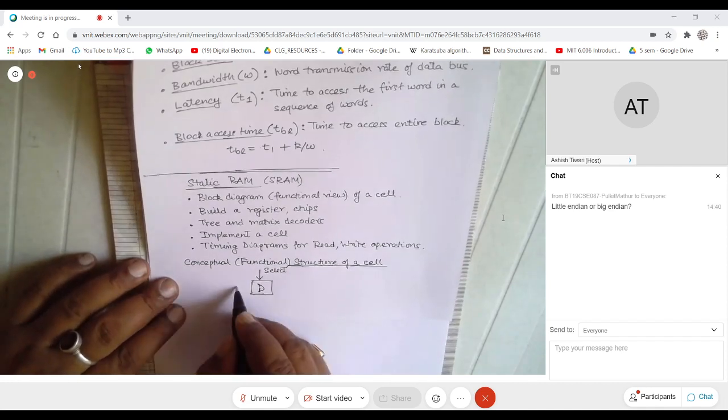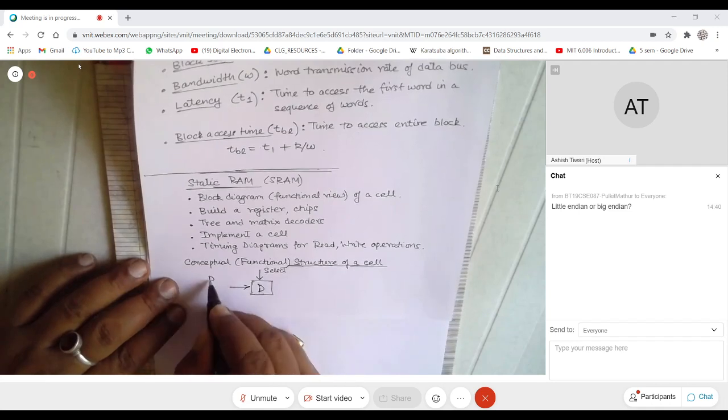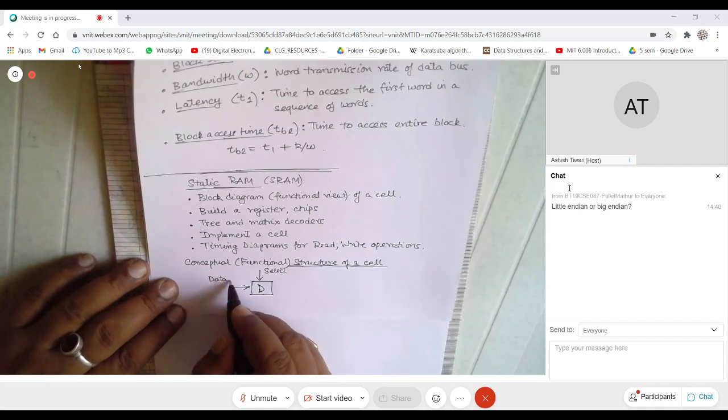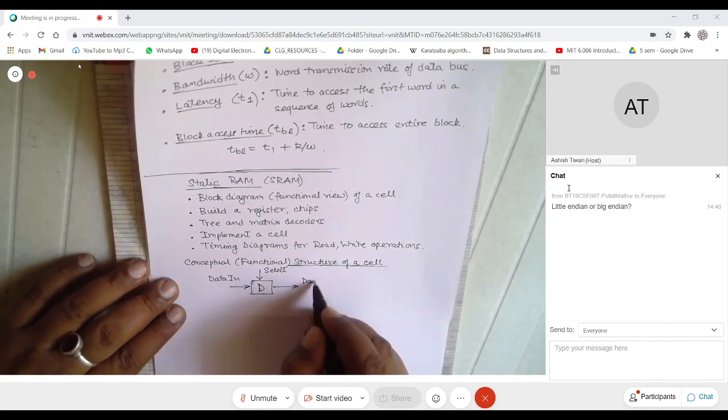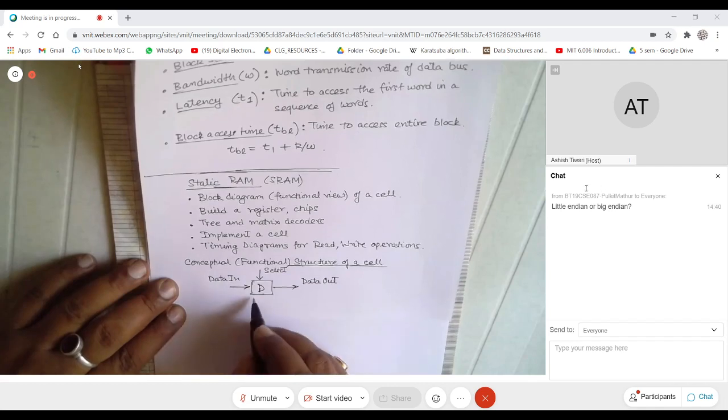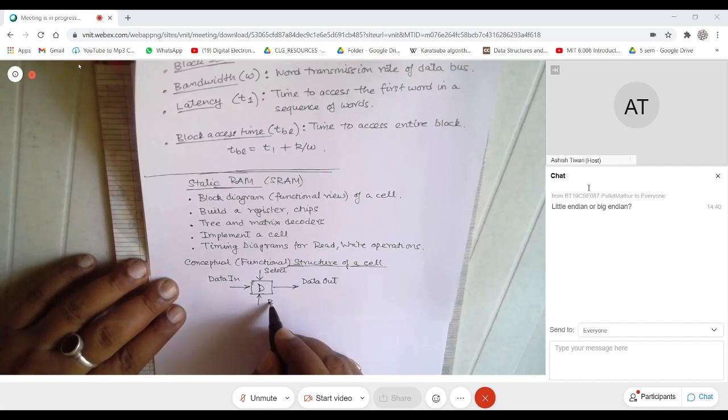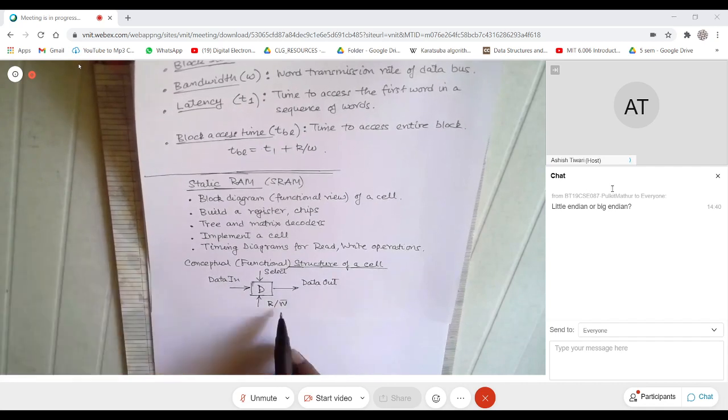And I will assume that I can push some data in, data to be stored here, and this pin will be called the data in pin. Similarly, I can take data out, whatever is stored here, by a pin called data out. And I have another pin called read write. It's a multiplexed pin. The high state is for read, the low state is for write.